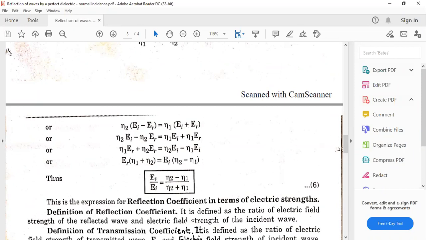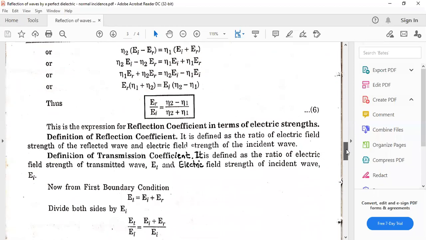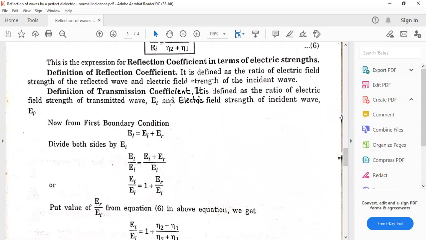It comes out to be ER upon EI, that is the ratio of the reflected wave to the incident wave, equal to eta 2 minus eta 1 divided by eta 2 plus eta 1. This is called the reflection coefficient in terms of electric field strength. It is defined as the ratio of electric field strength of the reflected wave to the electric field strength of the incident wave.